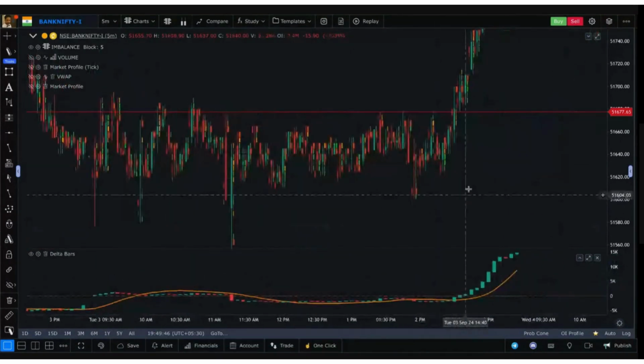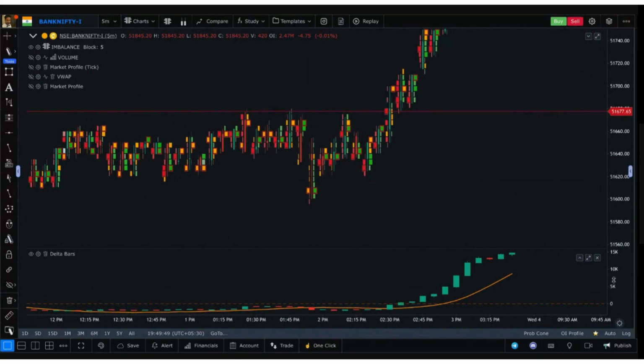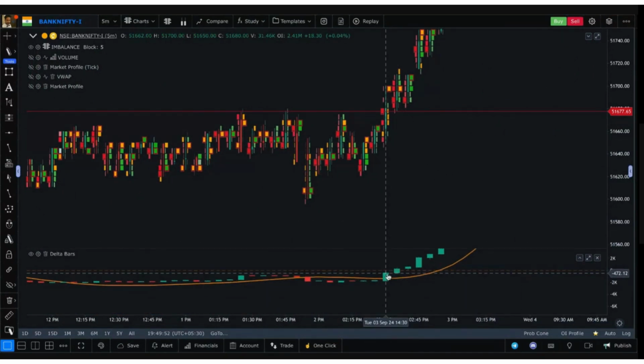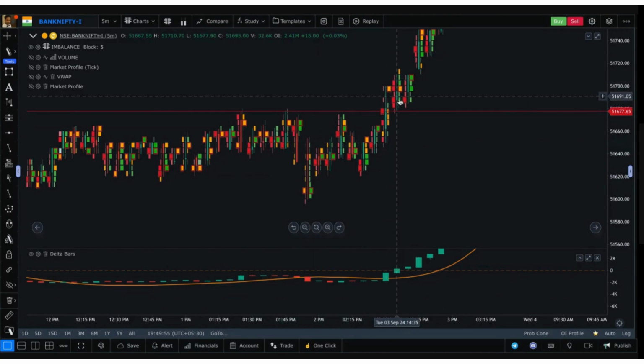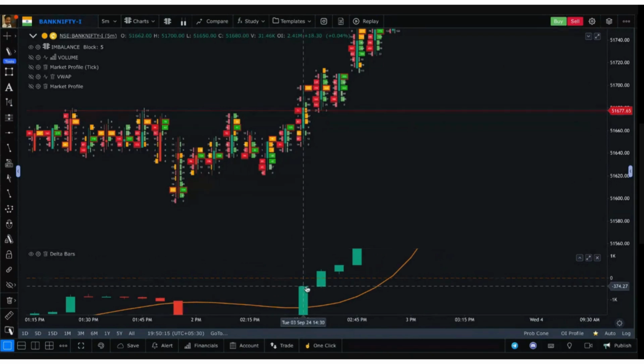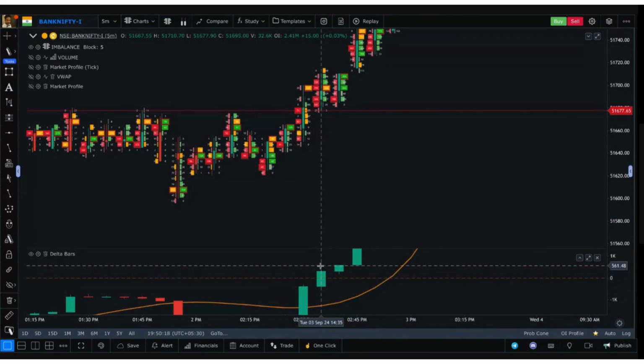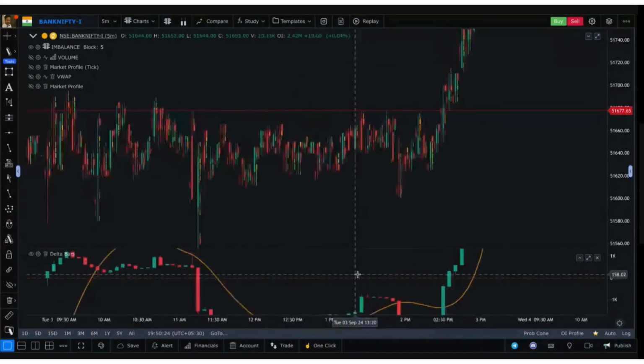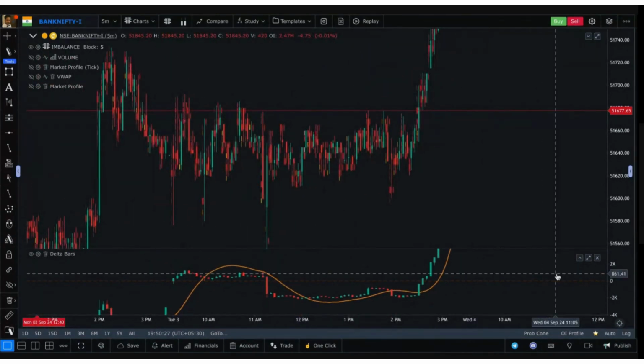This is for each candle, but if you click on the cumulative option, you get a different chart. If the net demand, let's say, increased in this candle by 50, in the next candle, let's say there were 75 buyers and 50 sellers, so the delta in this candle is plus 25. But it is plus 25 to the earlier plus 50, so total 75. It will continue from the high of this candle and add 25 more. So the net total, the cumulative delta, is illustrated by this chart.